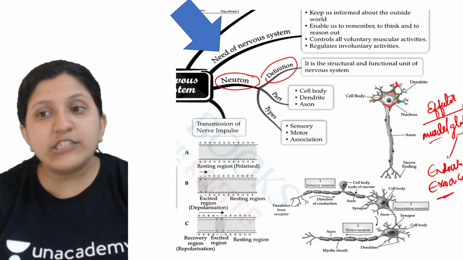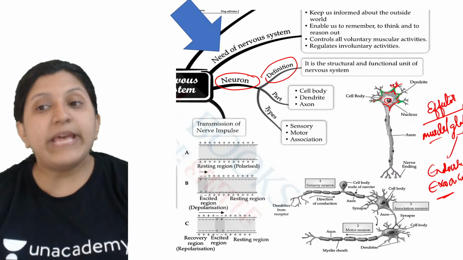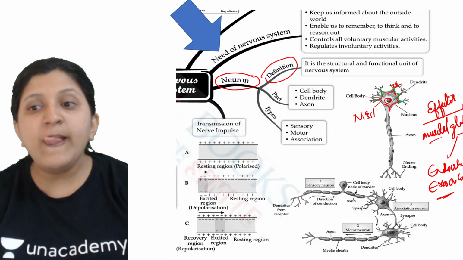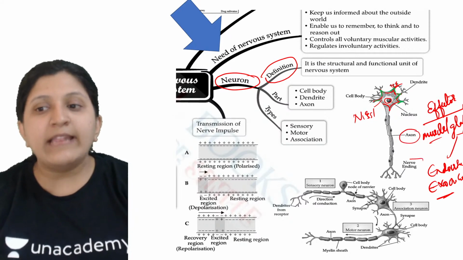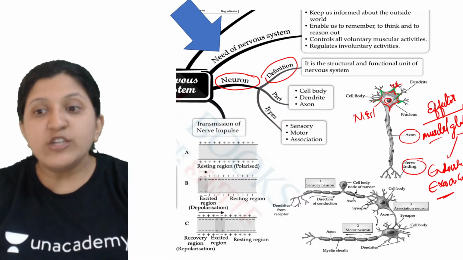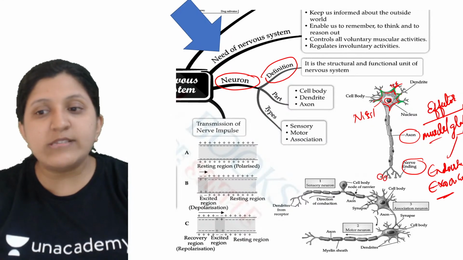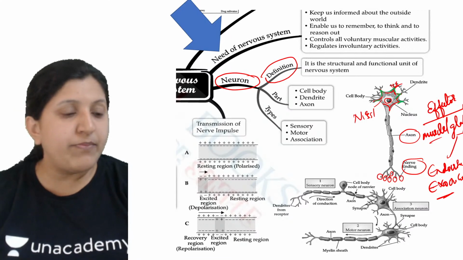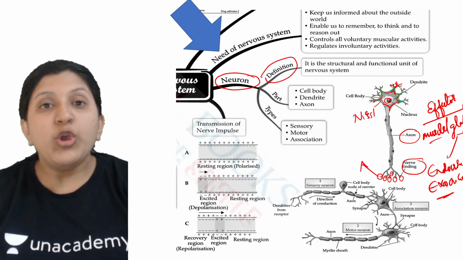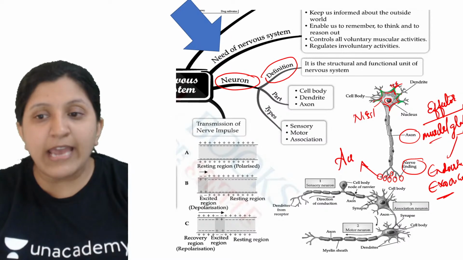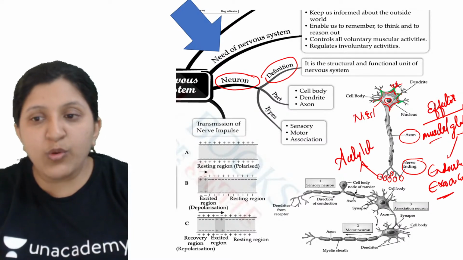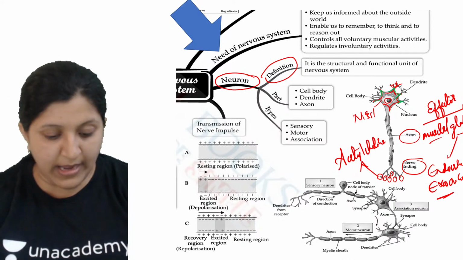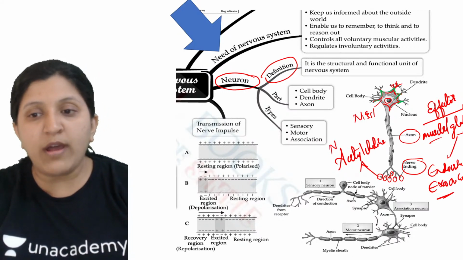Then in the center you find a nucleus. There are Nissl granules also. Then there is an axon, and then you can find a nerve ending. So what is there at the nerve ending? This is a bulb-like structure. In this bulb-like structure, you can find acetylcholine. So this acetylcholine is basically a neurotransmitter.